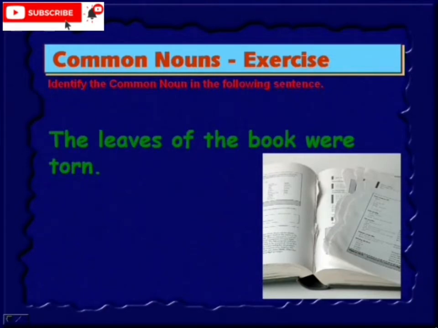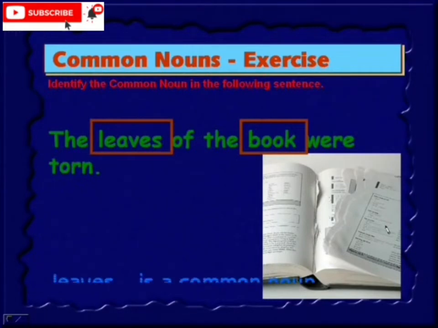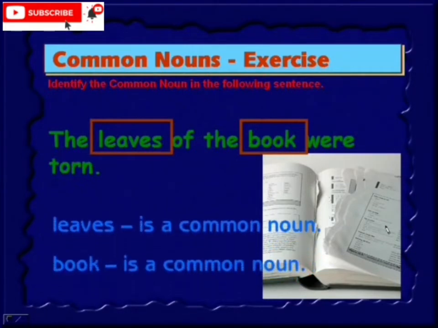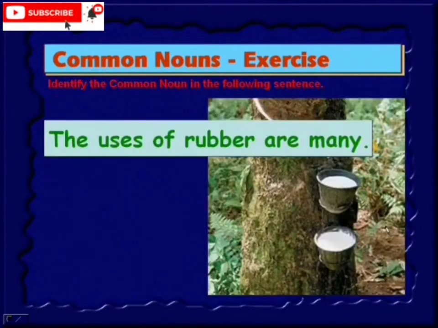So which are the common nouns? Leaves, that is nothing but pages. Book, so book is also a common noun. Torn, okay, so you can see that they come out from the book. The uses of rubber are many.